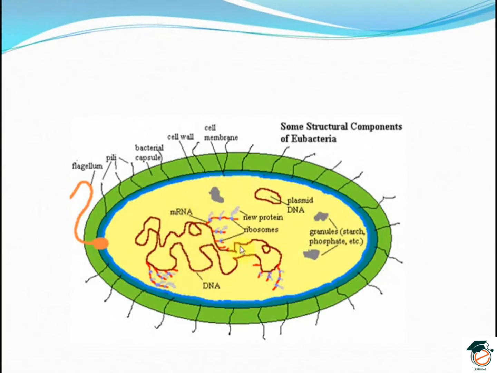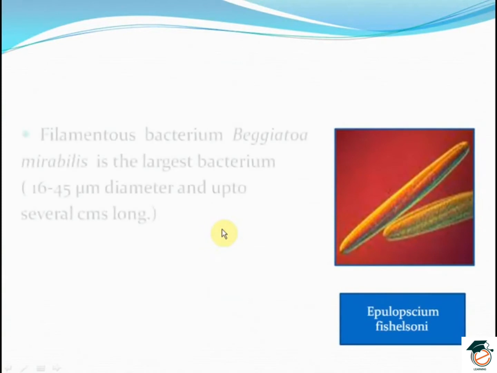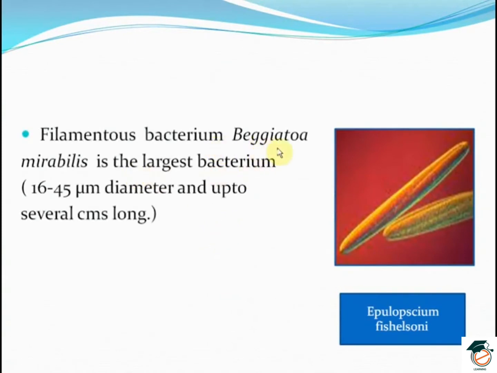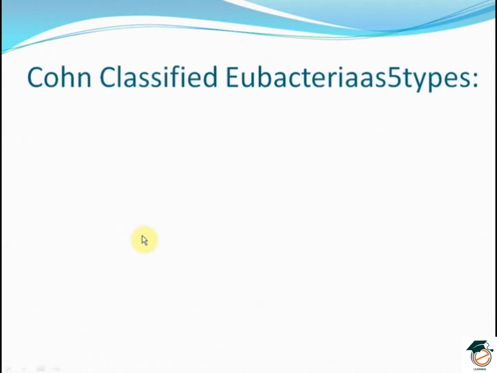This is a eubacterial cell with its structural organization. The filamentous bacterium Beggiatoa mirabilis is the largest bacterium, size ranging from 16 to 45 micrometer in diameter and several centimeters long.